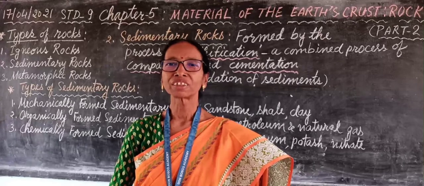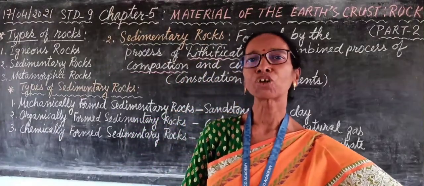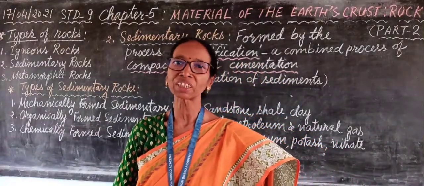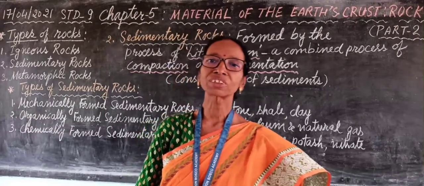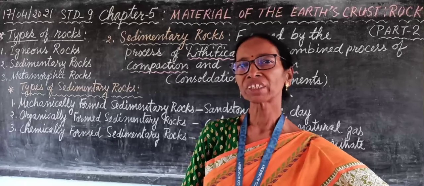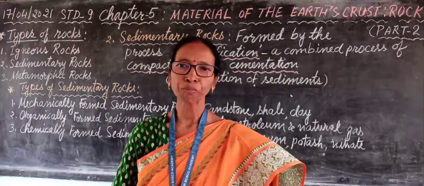For example, you must have studied in junior classes, coral reef. They are formed due to the deposition of the sea creatures. They are the corals, oysters and algae. So all these, when they are being decomposed, they also form sedimentary rocks.